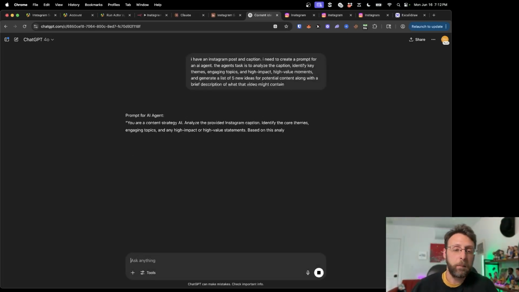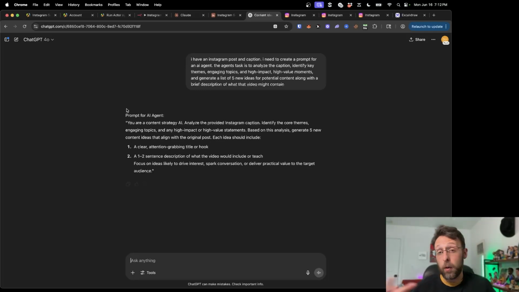I think this is probably pretty good. So here's the prompt that ChatGPT came up with. It's really brief and simple, which is exactly what we want for this. You're a content strategy AI. Analyze the provided Instagram caption, identify the core themes, engaging topics, and any high impact or high value statements. Based on this analysis, generate 5 new content ideas that align with the original post. Each idea should include a clear, attention-grabbing title or hook, and a 1 to 2 sentence description of what the video would include or teach. Focus on ideas likely to drive interest, spark conversation, or deliver practical value to the target audience.